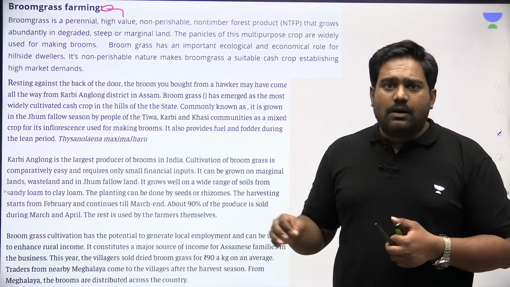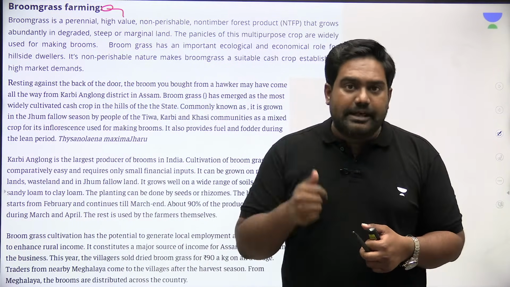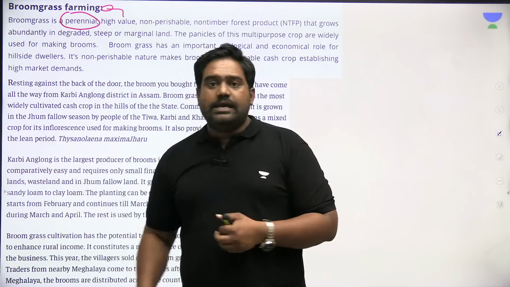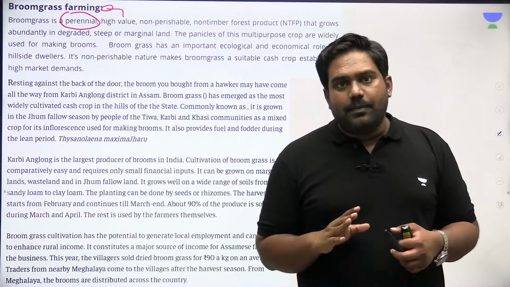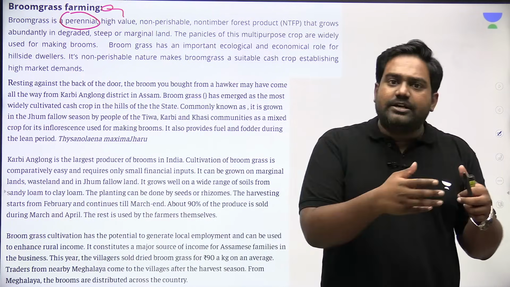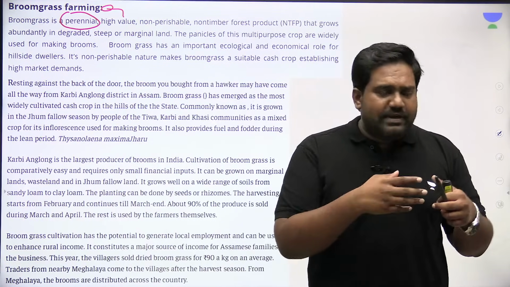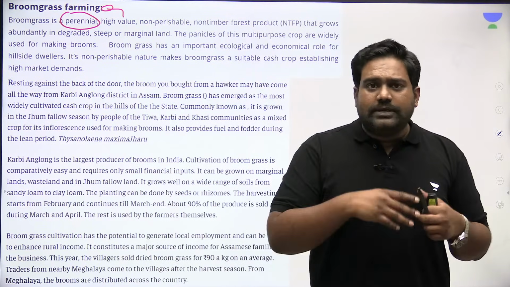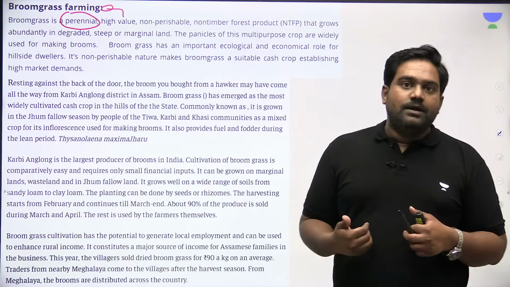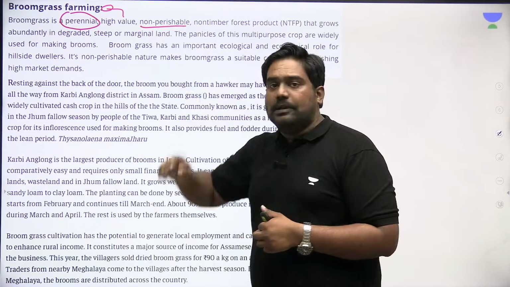The best part about this grass is that it is non-perishable, it is perennial. What do you mean by that? It means it grows throughout the year. It's a perennial crop. Once you lay the grass, you just have to harvest it during the harvest season. The crop will remain as a standing crop. It's very easy to maintain. You don't have to recrop the grass again and again. It's a perennial crop that stands and it's non-perishable.